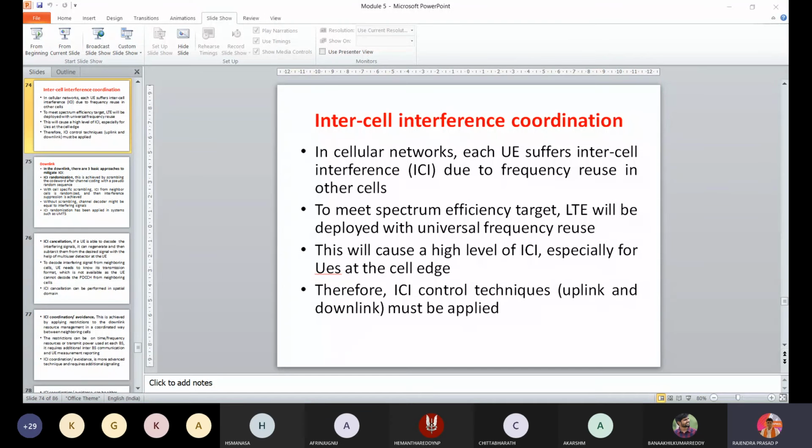And the last is coordinated multi-point reception. As we have coordinated multi-point transmission and reception, this is only for the reception, where you are going to have the feedback from the devices, or if any data is lost, how you are going to give that feedback to the server part and how you are going to retransmit the data.